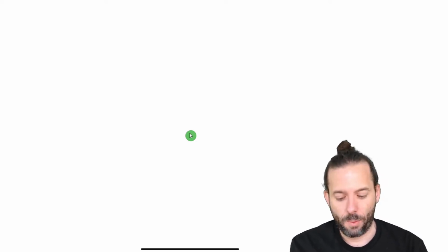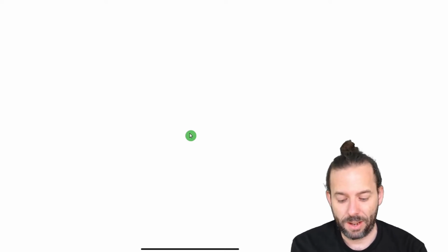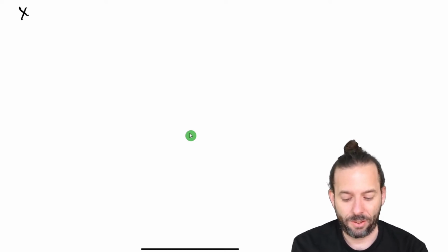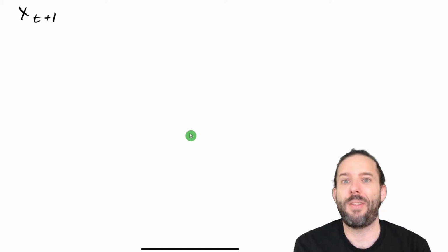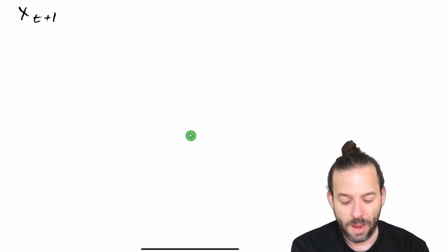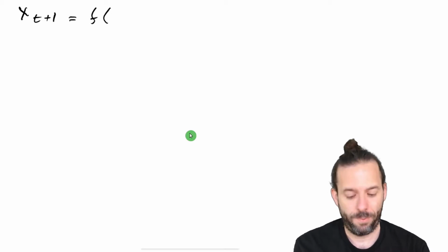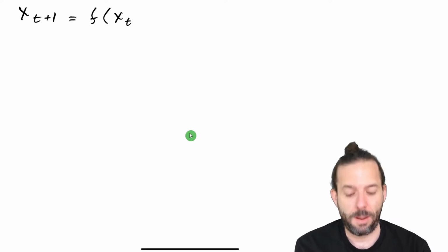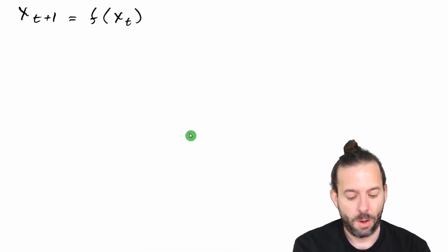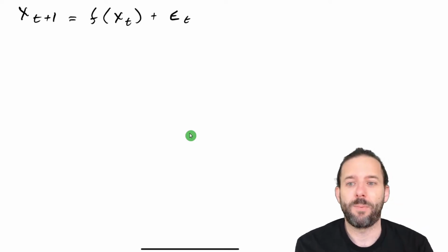So we might have, just in the generic sense, we'd say that x at t plus 1, so the amount of flu at the next time step, is equal to some function f of x at the current time step, plus some error term, which we'll indicate by epsilon here.